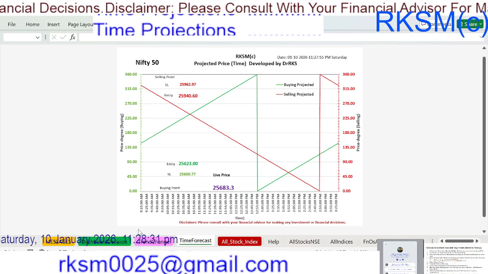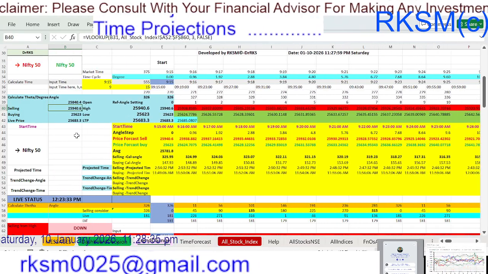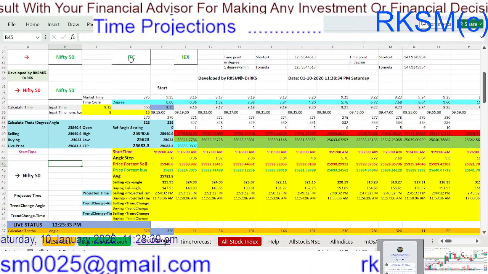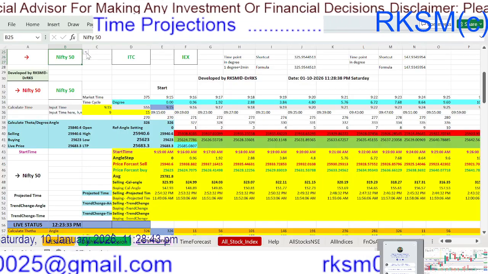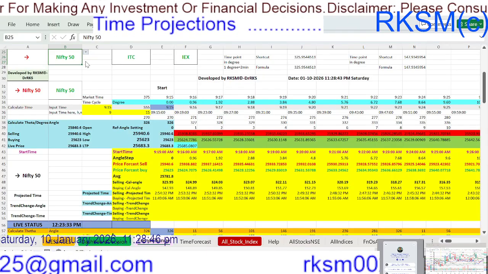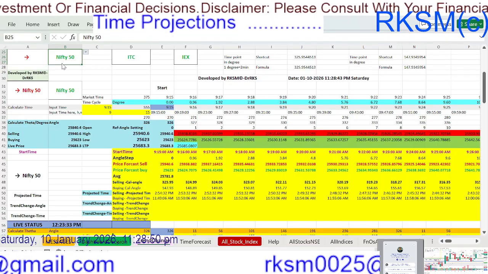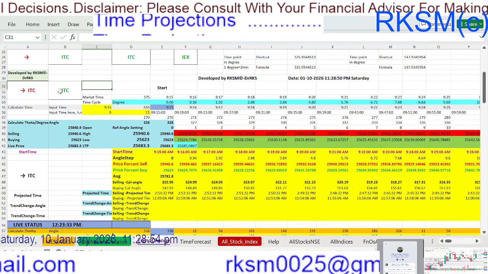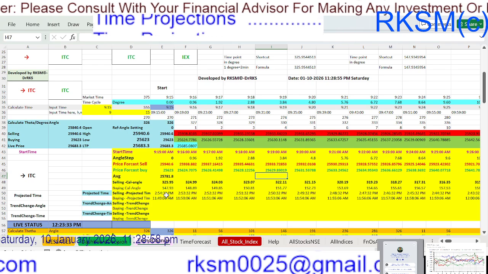Now I want to show another one. Suppose everybody is talking about ITC nowadays, so we can select ITC from the drop down window. We have this ITC in my favorite list. You see, I have selected it. Data will be synced and it will be reflected in our system.